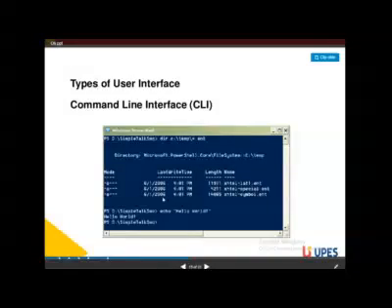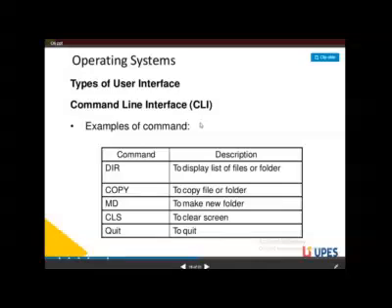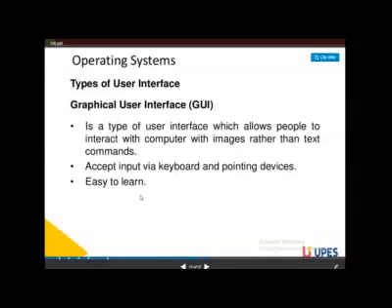Look at this. This is the DOS mode, and here some commands are given and working. Which device takes the responsibility for all the commands? The keyboard. So the first type is CLI, the command line interface. These are the commands given: directory command, copy command, md, cls. These commands are used in DOS mode only, and the keyboard is the responsible device. Now next, very important, is the GUI, the graphical user interface.